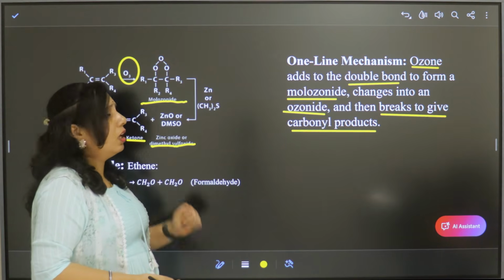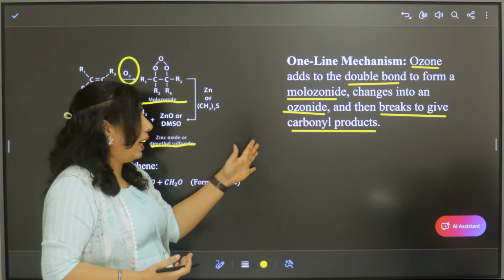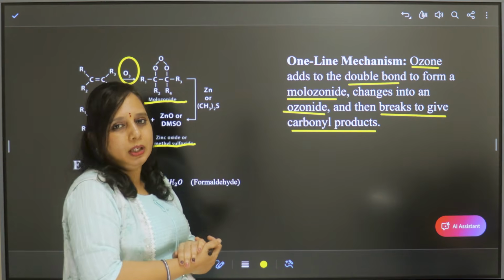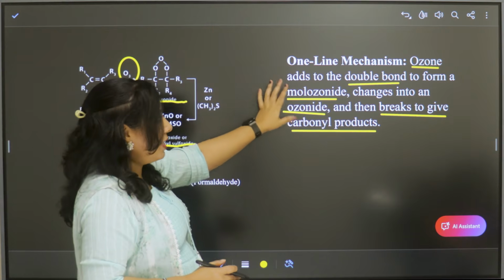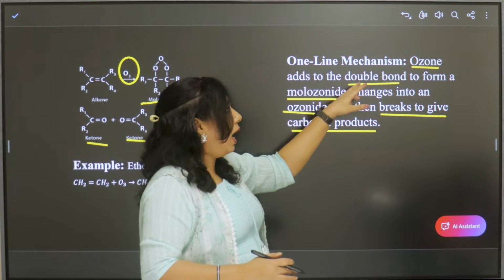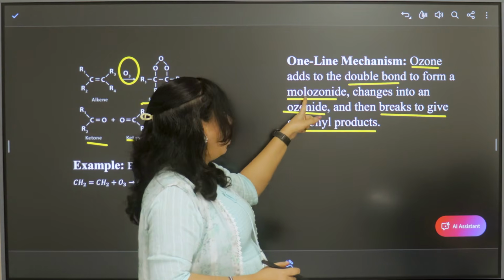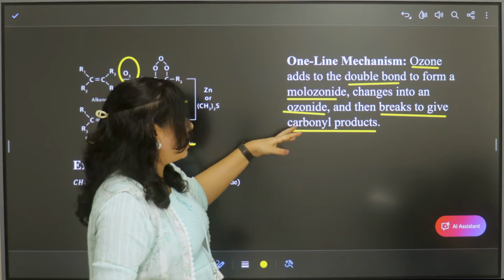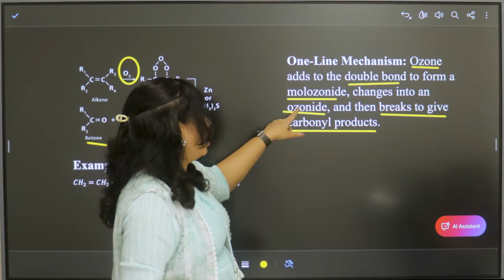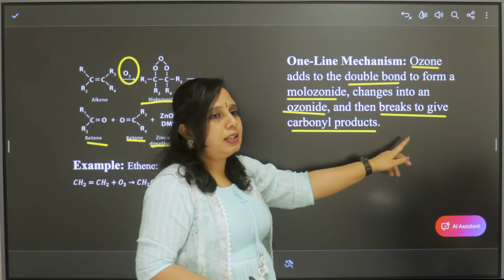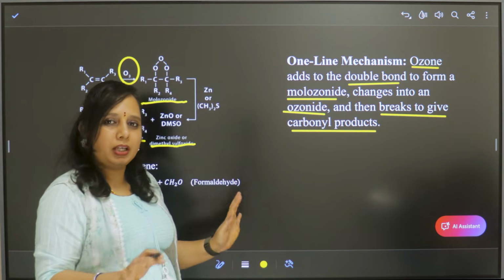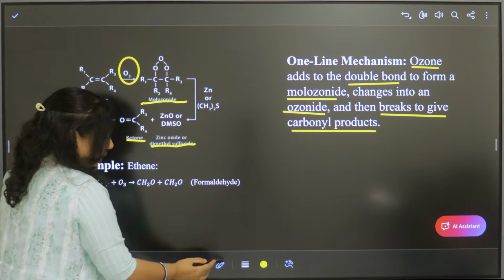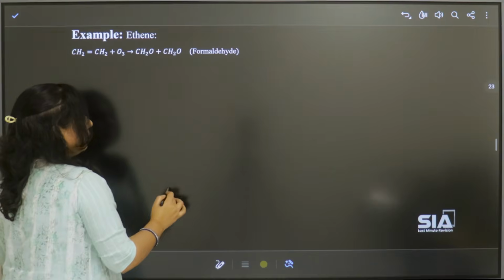Here we have used zinc, so hence we get carbonyl products only, right? So easy to remember. First step is ozone attaches to double bond, we get molozonide. Second step, rearrangement of molozonide to ozonide. Then third step, breaking of ozonide to give carbonyl products. Done. Let us see the next question.